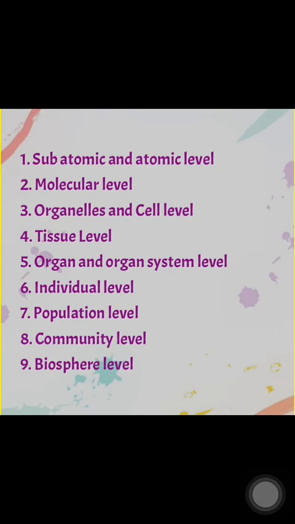And we have already completed 3 levels, subatomic and atomic level, in which we studied what is atom and how subatomic particles are helpful in the living organism. And when we talked about the second level of organization, that was higher level than atomic level, because atomic level was the smallest level of living organism. At molecular level, we discussed when more than two atoms combine together, they form molecules, and when these molecules combine together, they form organelles, and different organelles combine together, they form cell. And we discussed how cell is helpful, or that it is the basic unit of life.